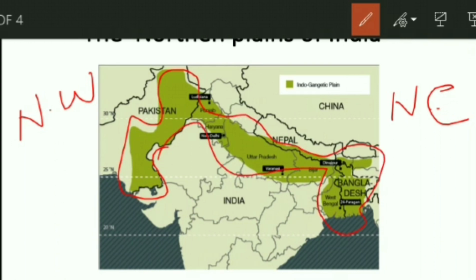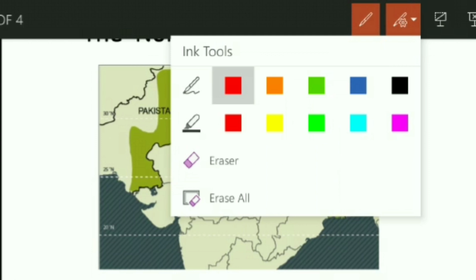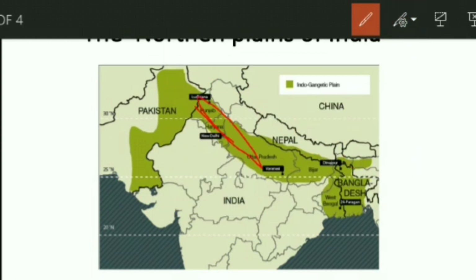As you all know how the Himalayas were formed, the Himalayas were formed by the convergence of the Indo-Australian and Eurasian plates. Once the Himalayas were formed, they started eroding. This eroded material was carried by the rivers downwards to the foothills of the Himalayas and deposited on this portion of India. The material started depositing here and the plains were formed.